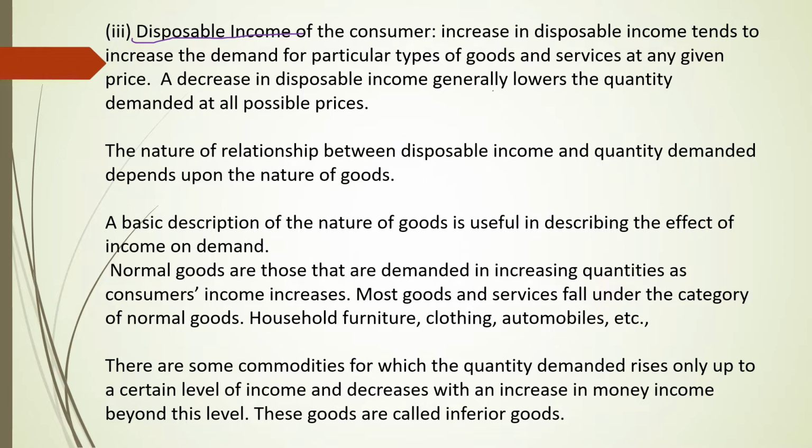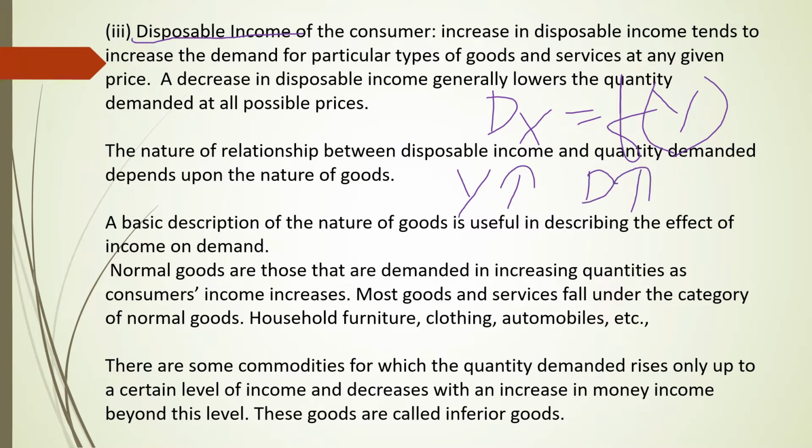See here, demand for X good is a function of income, I told. When income of a consumer increases, that means when disposable income increases, demand for goods also increases. When income of a consumer decreases, demand for commodity decreases.